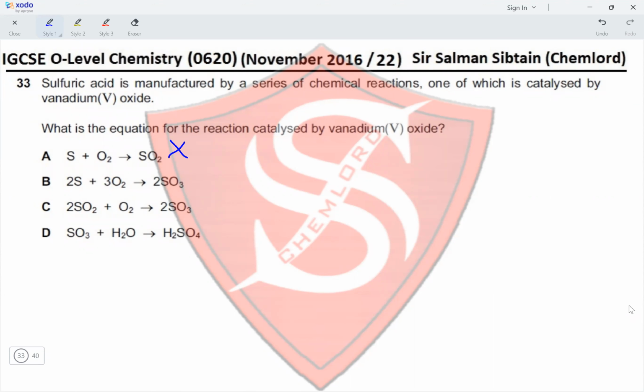No, sulfur reacting with oxygen to produce SO3 is incorrect. It is sulfur dioxide reacting with oxygen. So the next one is 2SO2 plus O2 gives 2SO3. Yes, this is the one in which vanadium(V) oxide is used. And SO3 plus water gives H2SO4. This is not it either. Therefore, option C is the correct option for this question.